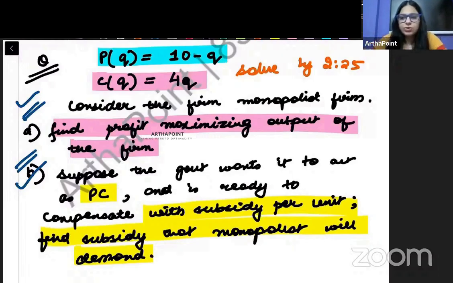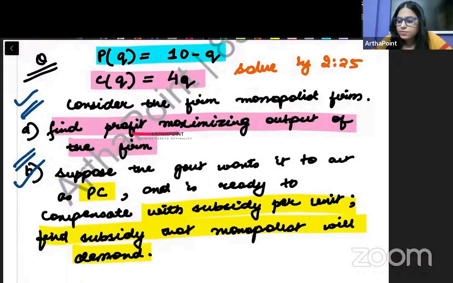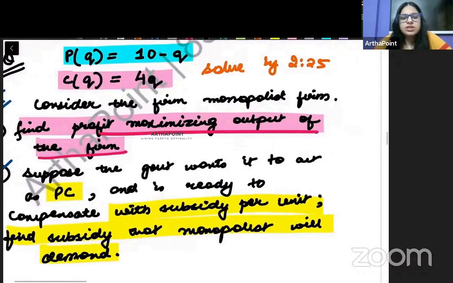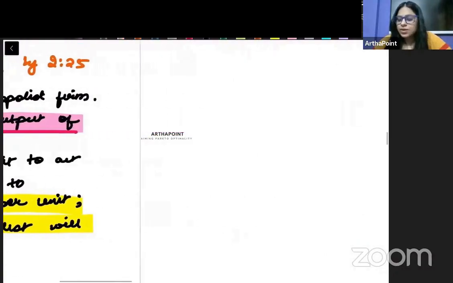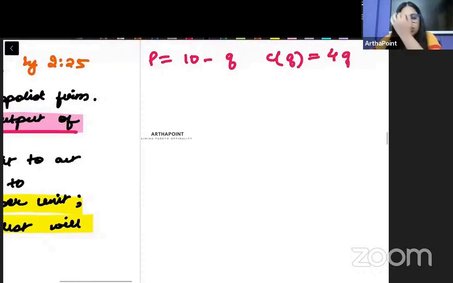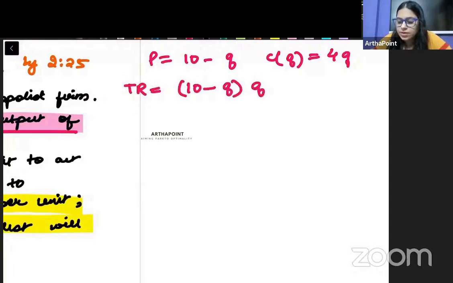So we are going to go ahead and start with the first part. In profit maximizing output of the firm, we need to equate MR to MC. So our price is 10 minus Q and our cost function is 4Q, right? So I will go ahead and find MR in this case. So TR will be price into quantity. So this will be 10Q minus Q square. So MR क्या हो जाएगा बेटा?